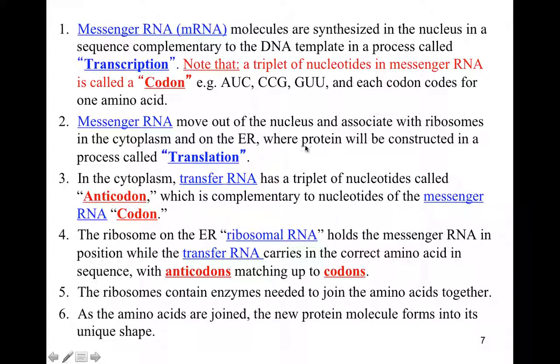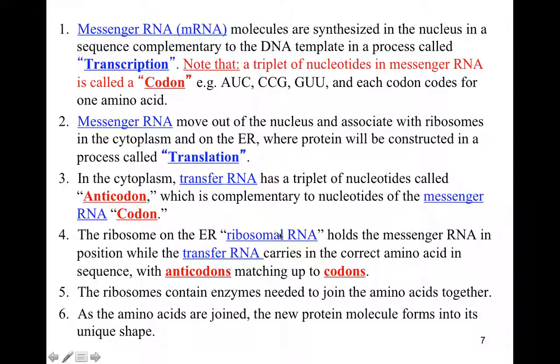So translation is the formation of protein from a messenger RNA with the help of transfer RNA. What does the transfer RNA do? The transfer RNA carries amino acids, or one amino acid. It has a specific triplet of nucleotides called the anticodon that is complementary to the nucleotides on the messenger RNA, and again it represents one amino acid.